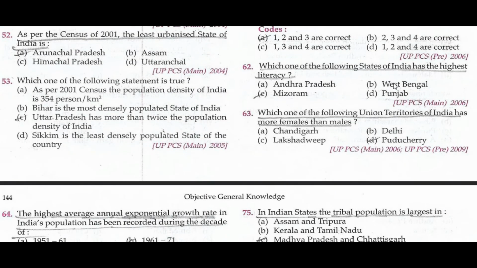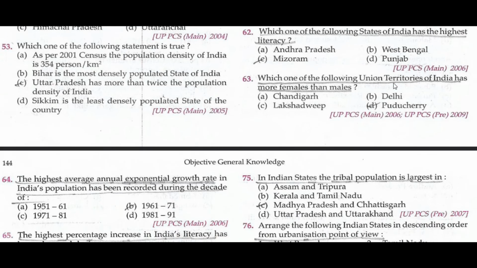As per the census of 2001, the least urbanized state of India is Arunachal Pradesh. Which one of the following statements is true? Uttar Pradesh has more than twice the population density of India.